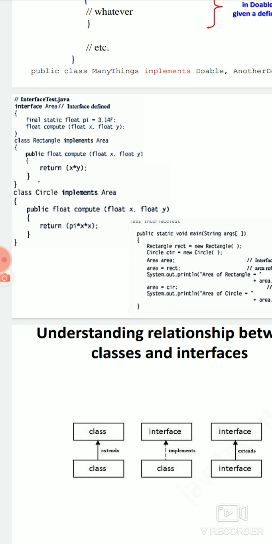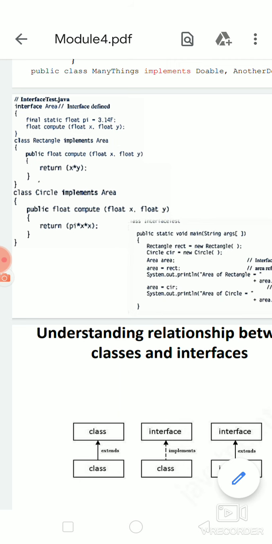And you may have a doubt: why can't we use a class here? You can use a class here, but what I want to say is, if Area is a class, it cannot be inherited by multiple classes directly, because multiple inheritance is not possible. So if Rectangle is one class and Circle is another class, Rectangle cannot inherit directly from Area and Circle also cannot inherit directly from Area. That is why we make Area an interface. Once it is declared as an interface, it is possible to inherit it naturally.